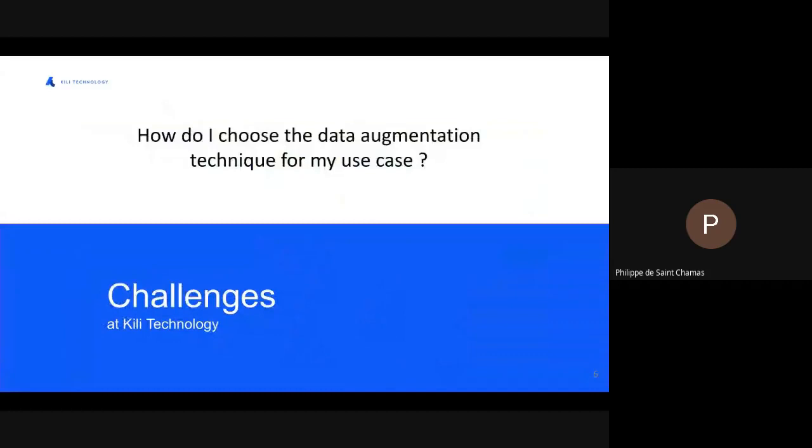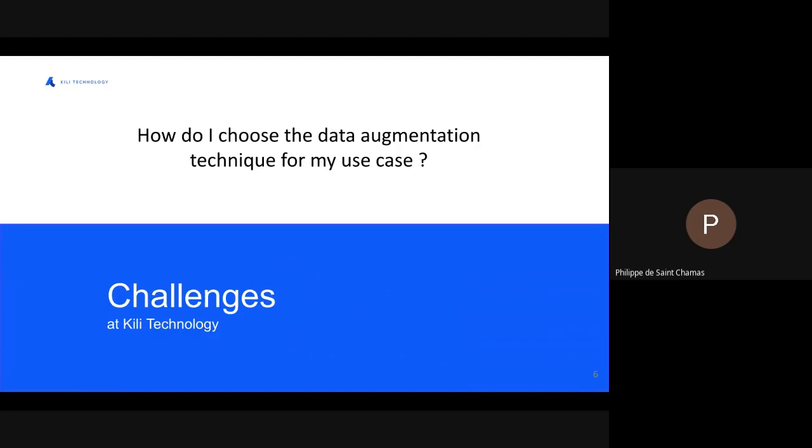Well, one of the ways we found to reduce the annotation cost can be the generation of data. But there are lots of techniques, even more use cases and even more models. How do I choose the data augmentation technique for my use case?